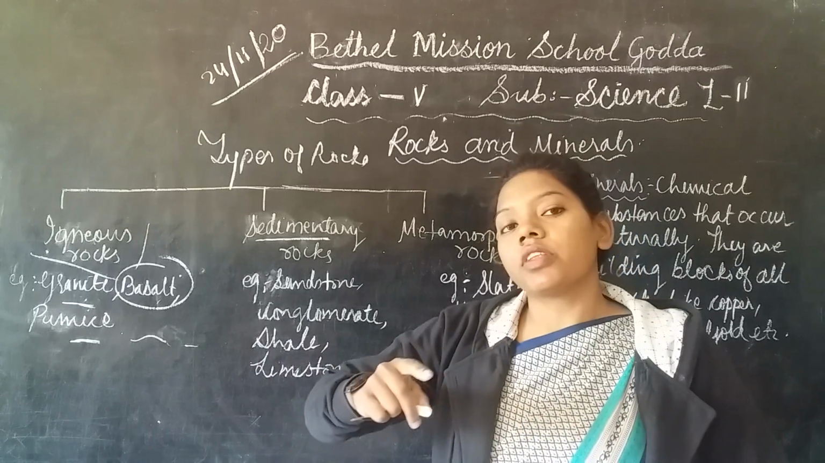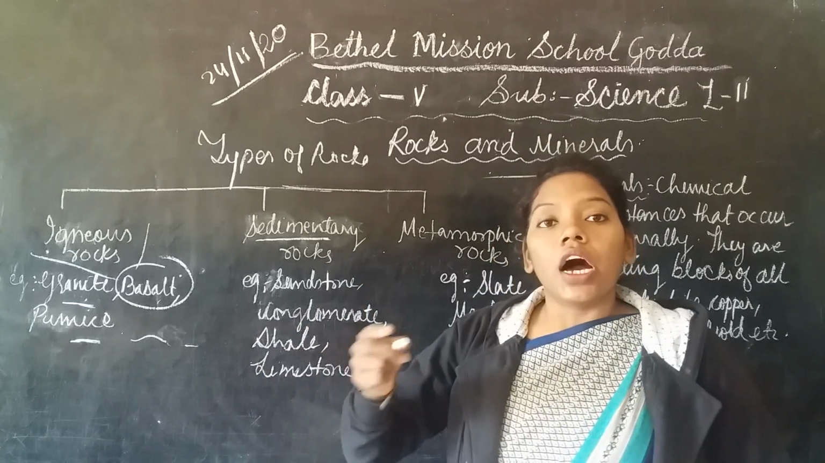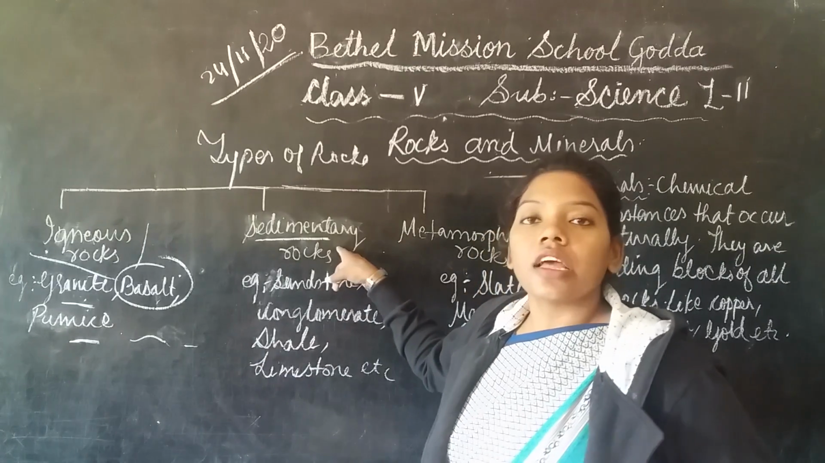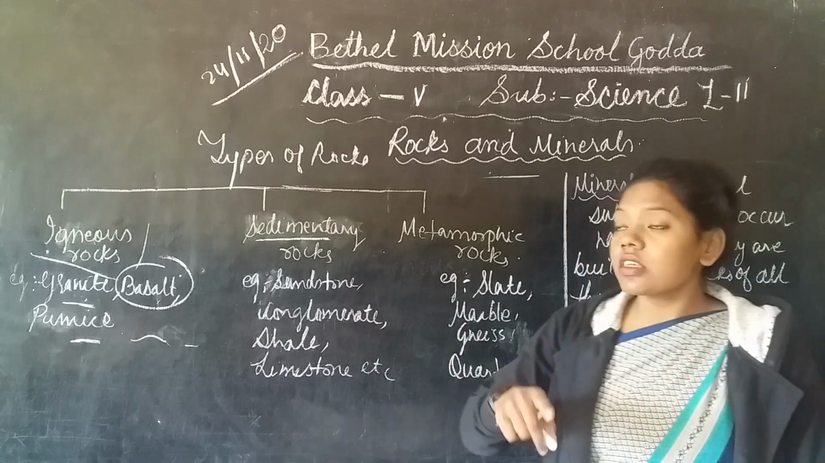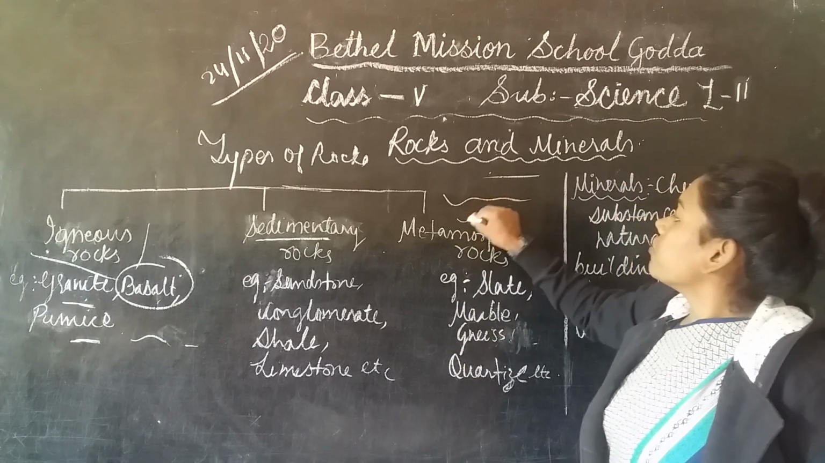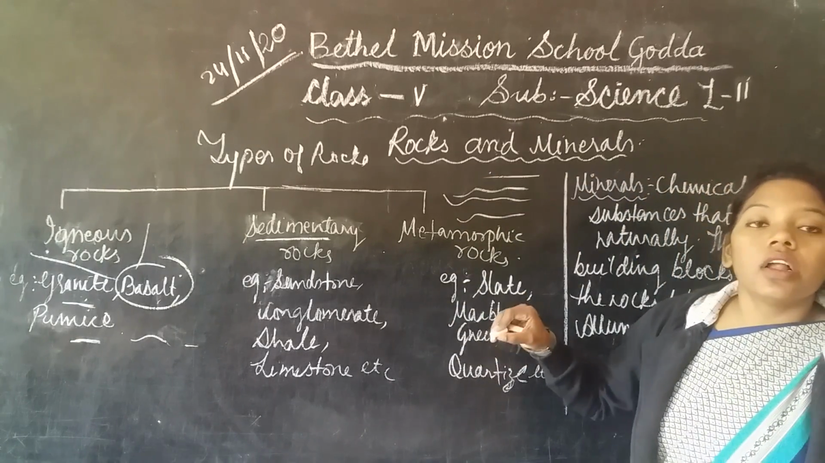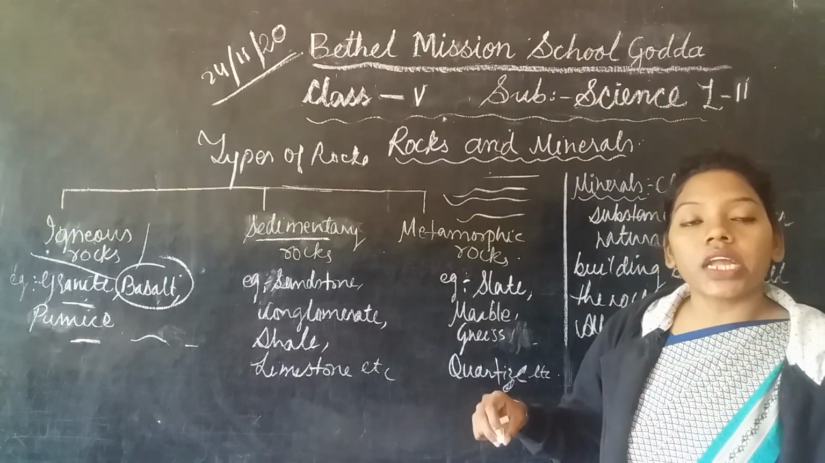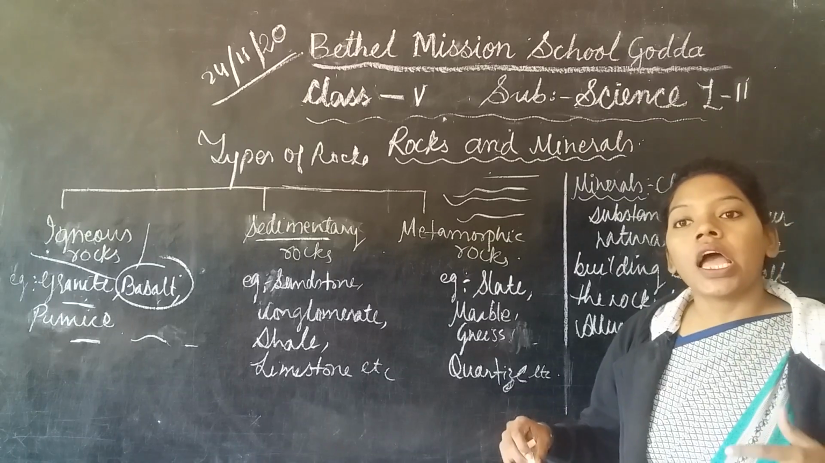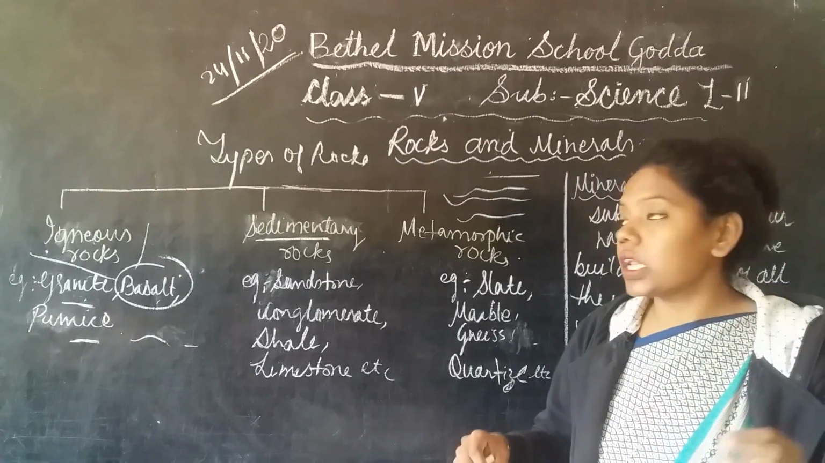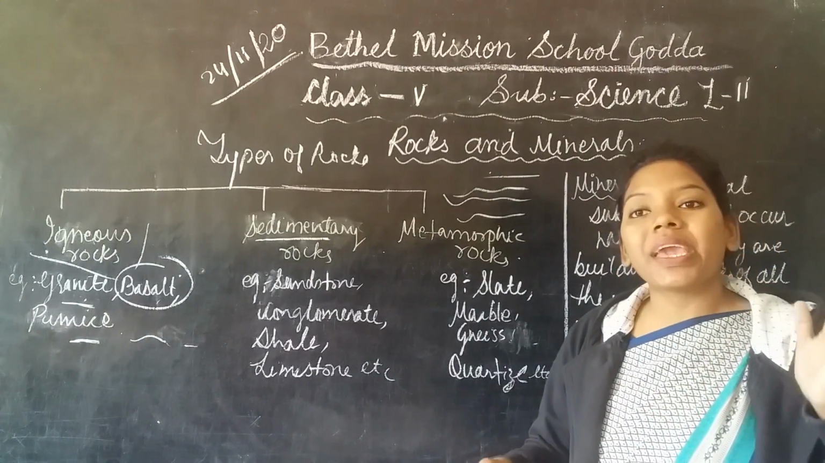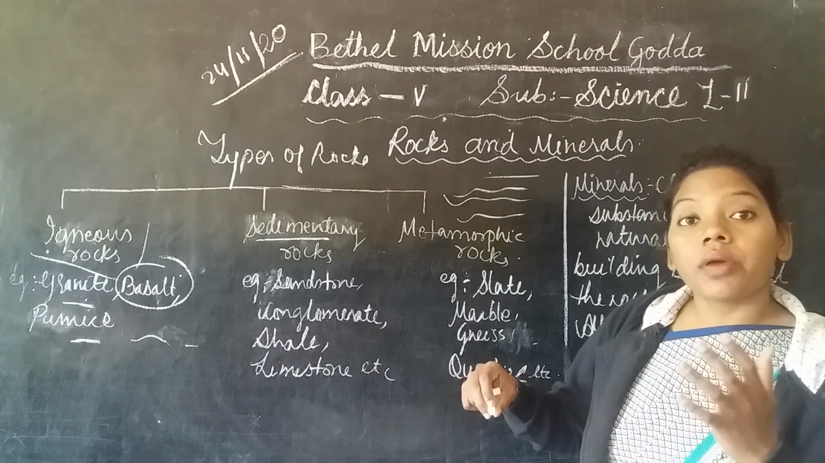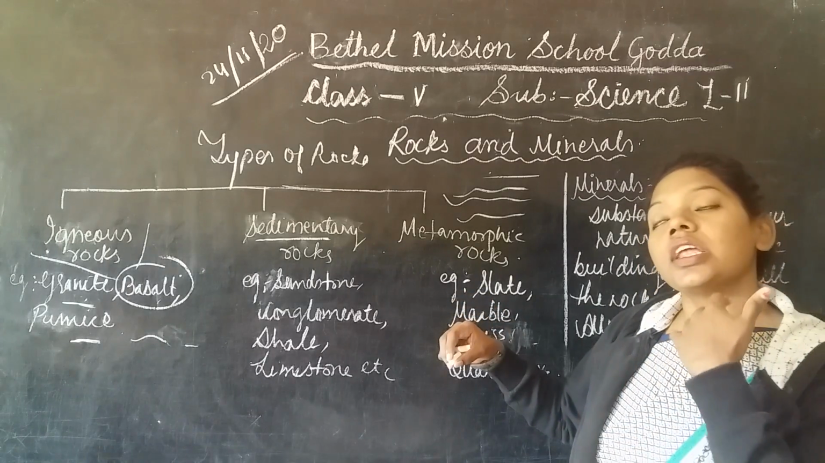Sedimentary rocks are formed by the deposition of different layers of soil or sediments on the earth's surface. These sediments are eroded by different agents like wind and water, which are the main agents through which the soil is carried away and deposited somewhere else.